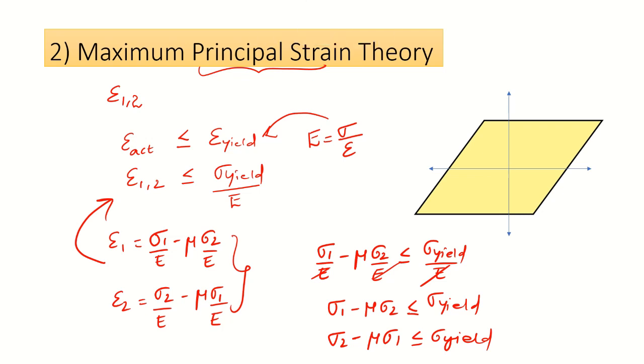So again, we want to use these equations. With the help of these two equations, I'm going to draw this graph. So this is plus sigma 1, this is minus sigma 1, this is plus sigma 2, this is minus sigma 2. From this equation, I am able to draw this graph. This is not important.